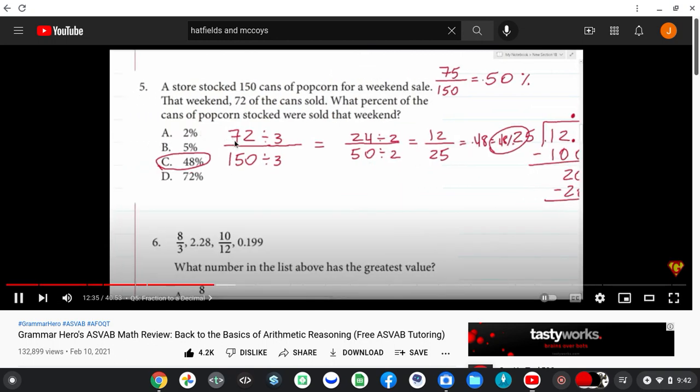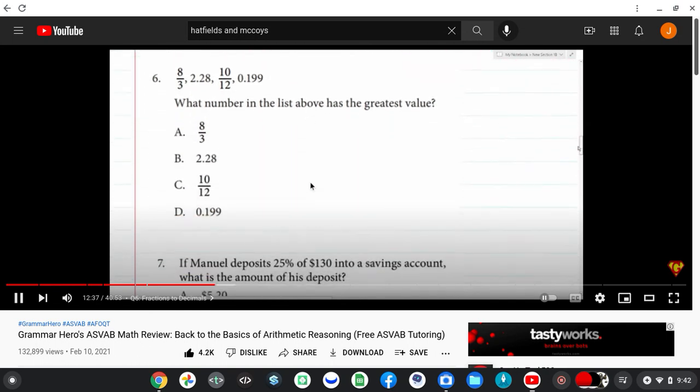Let's go ahead and move on. That one's fair, but you can work that one out. Number 6 says, it makes sense.